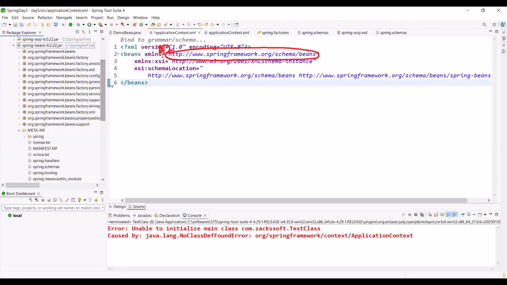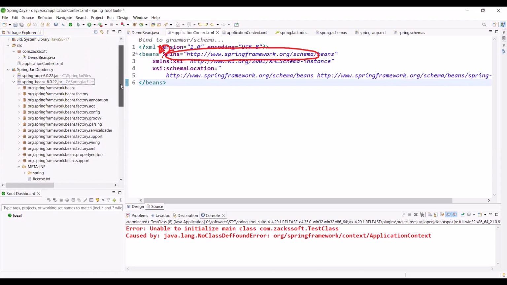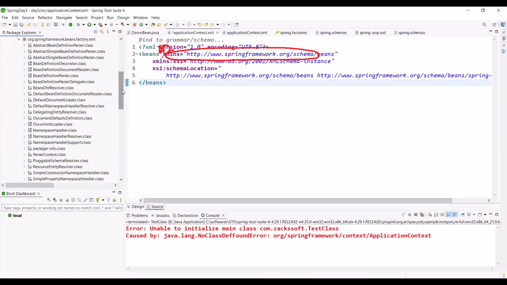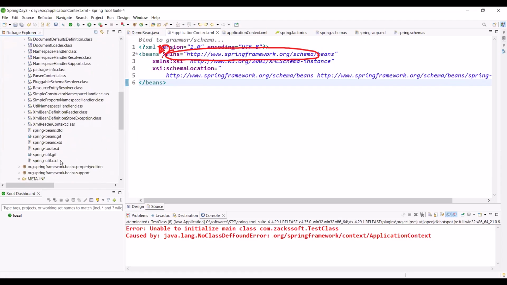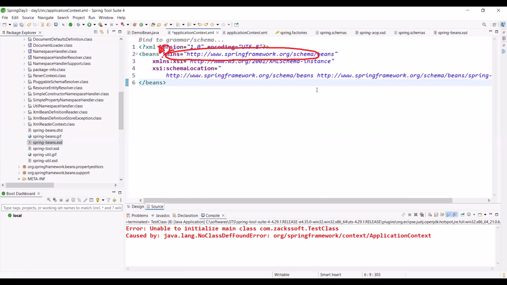Okay, spring beans. You will find spring schemas, and here you will find something like XML. Let me go here. Are you observing Spring Beans XSD? One XSD file here. Just observe actually what I want to mean.